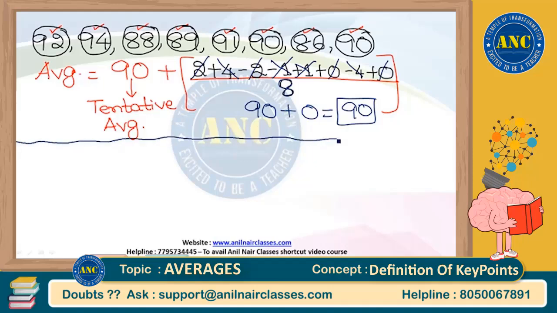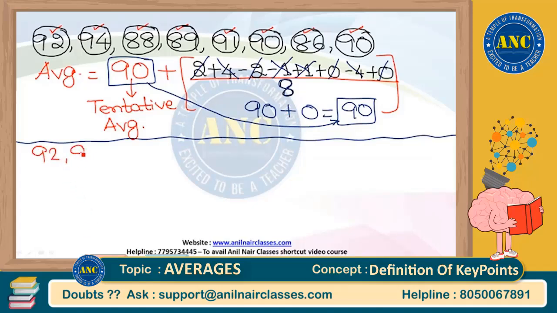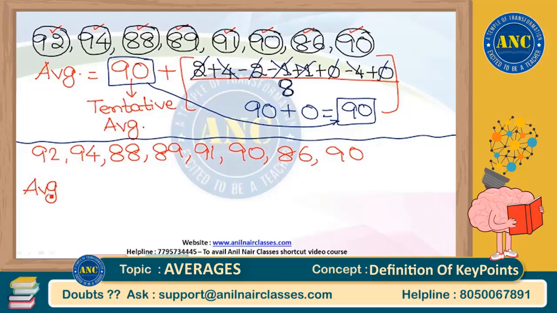Right? Average is 90. But a smart student sitting in the class might get a doubt: sir, you assumed the average initially as 90, and because you assumed it as 90, probably you are getting the average as 90. Is my statement right? That is not the right statement, sir. You don't have to assume the average as 90 initially. You take whatever you like. I will write the series once again: 92, 94, 88, 89, 91, 90, 86, 90. Whatever value you want, please assume it.